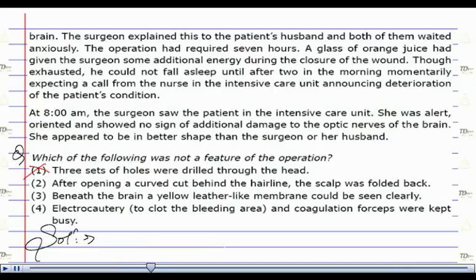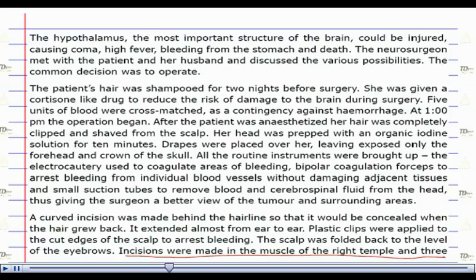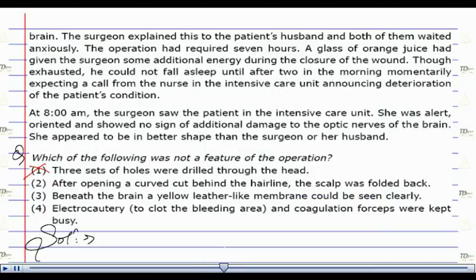Option number 2, after opening a curved cut behind the hairline, the scalp was folded back, which is absolutely true, as we can clearly see the hairline has to be concealed when the incision was made, so that when the hair grew back, the hairline could conceal the incision. Now, here we can clearly see the option is there in the passage, and therefore option number 2 has to be cancelled out as well.